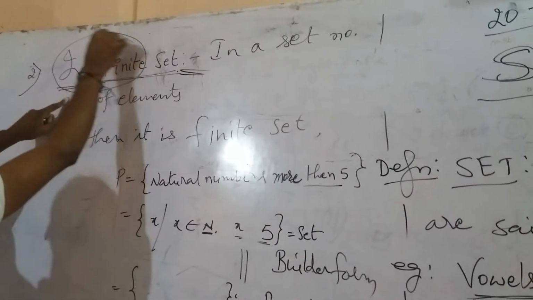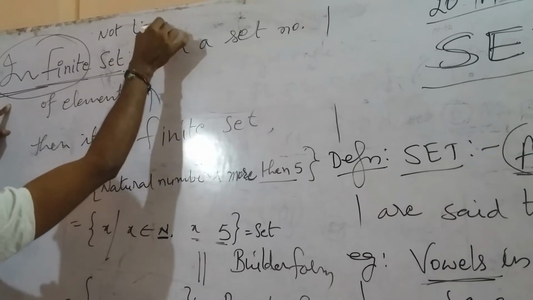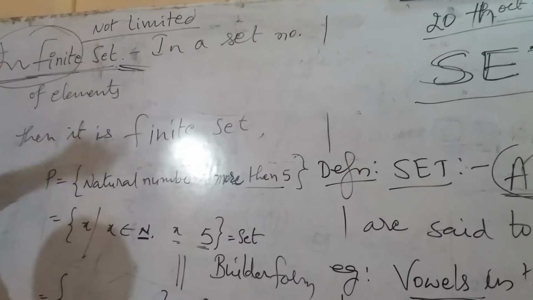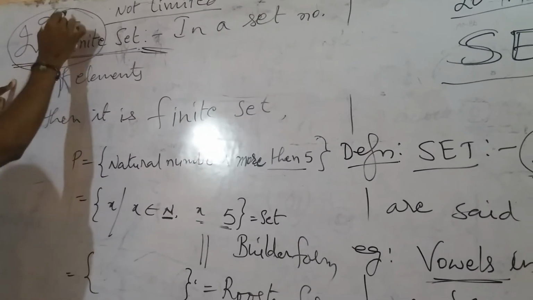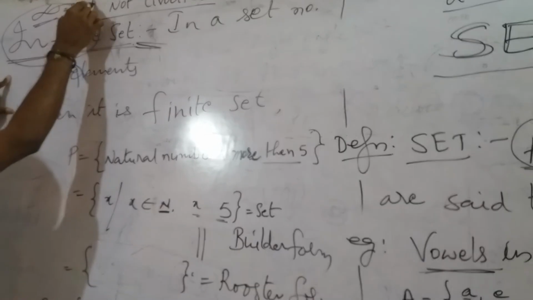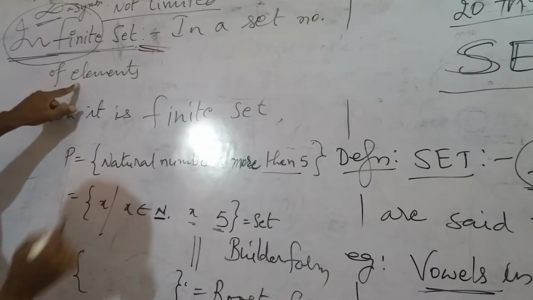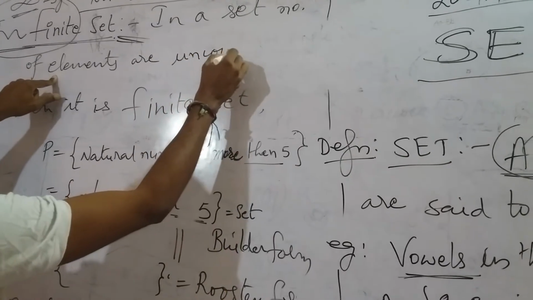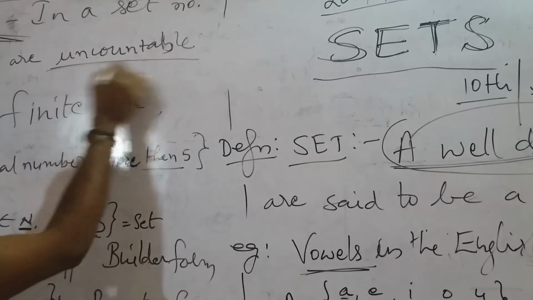So in infinite, what you only need to remember is that infinite means not limited. Infinite means not limited. Its symbol is this one. This is the infinity symbol. In the infinite set definition, in a set, the number of elements is uncountable. Same definition, here uncountable.